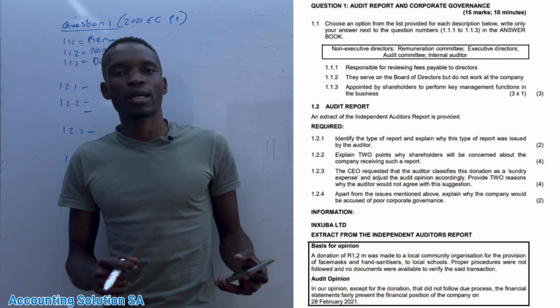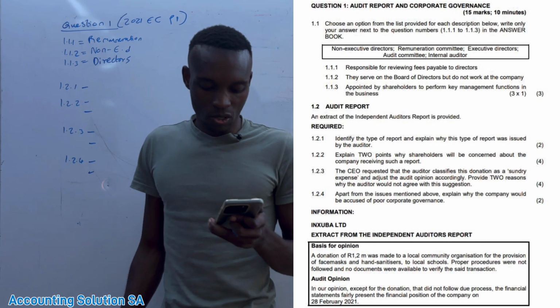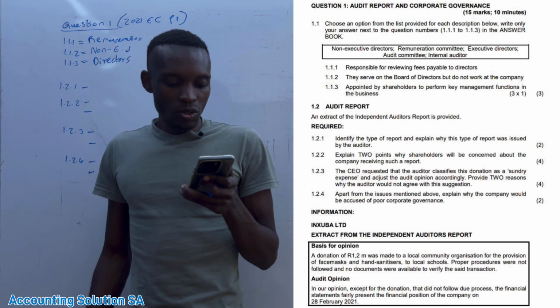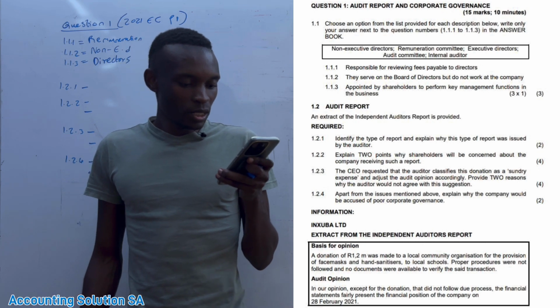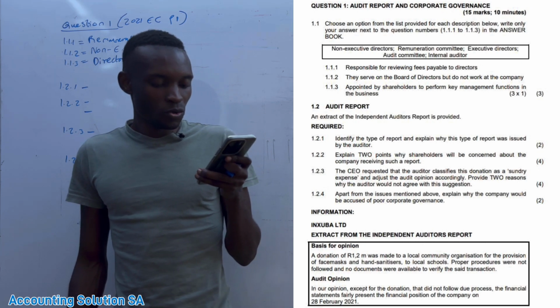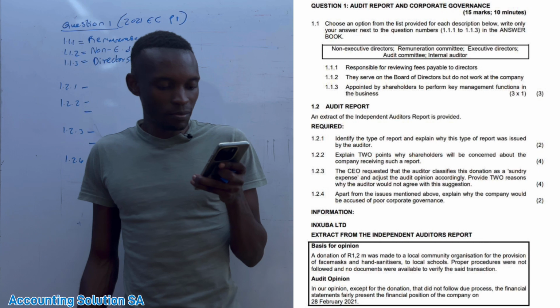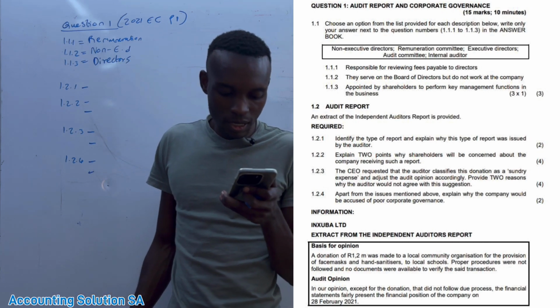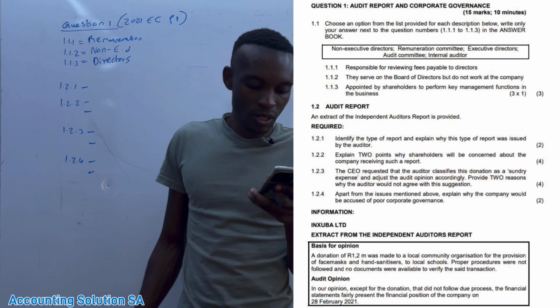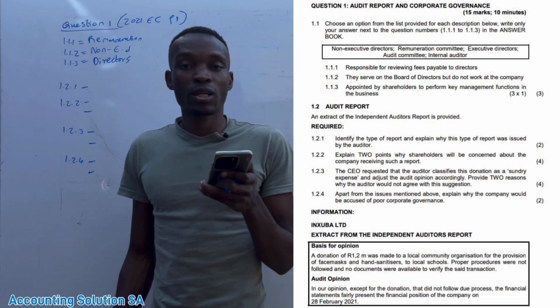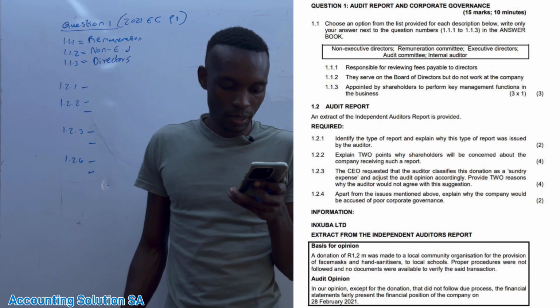No, it doesn't work like that when it comes to the profession. Okay, then now the audit opinion. In our opinion, except for the donation that did not follow due process, the financial statements fairly represented the financial position of the company on 28 February 2021.